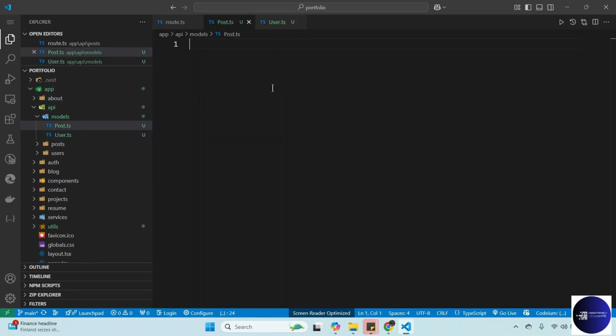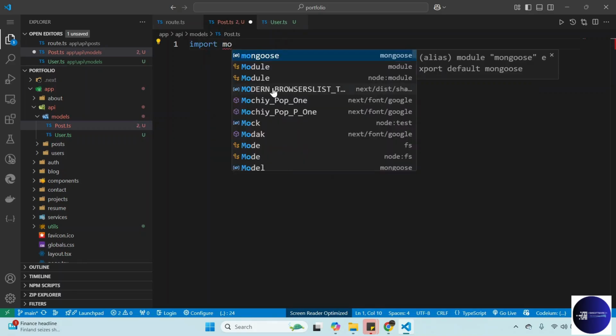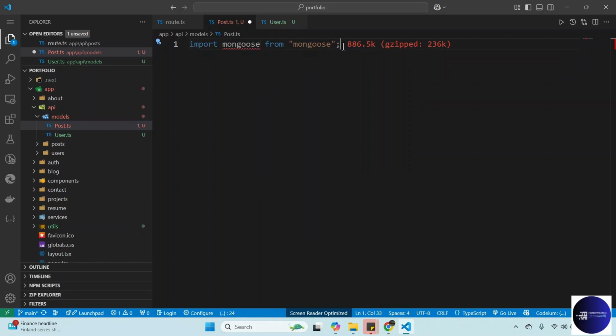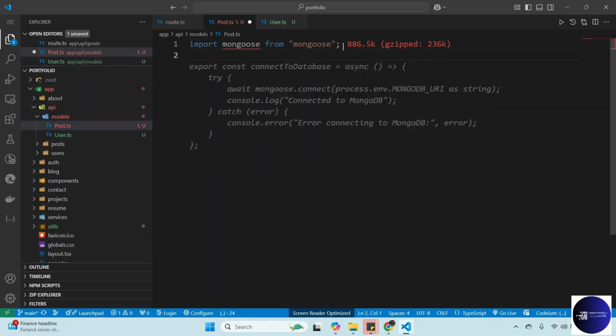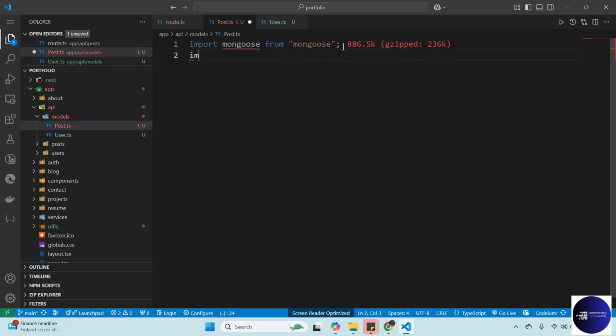For the post model, we need to import a couple of things in here. We can import mongoose, and then also we need to import our connection. First of all, for mongoose we need to correct that one.